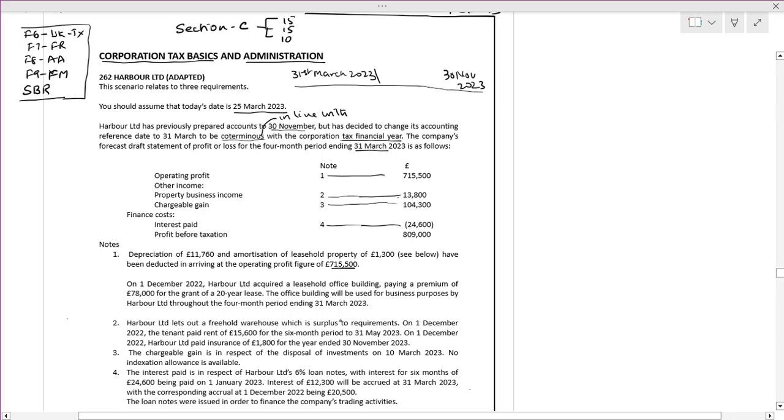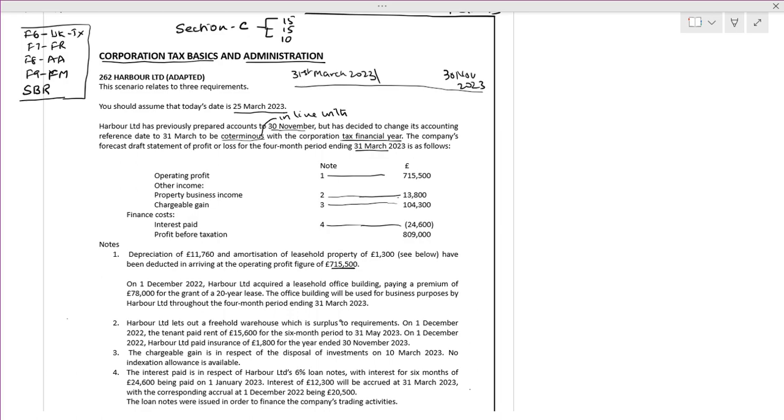The reason for every point we are considering, we have to give a logical reason why we are doing this. That's very important. We should not blindly go for it. Depreciation and amortization of leasehold property have been deducted. We have to add it back. What is the reason? Because it's a non-cash expense.